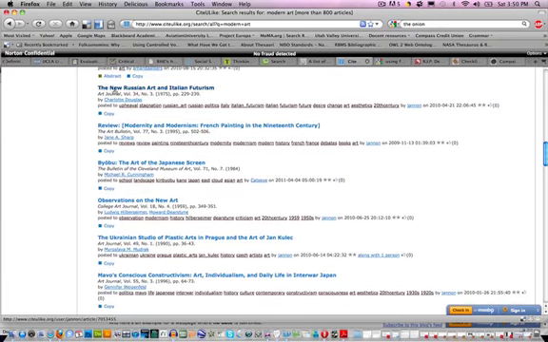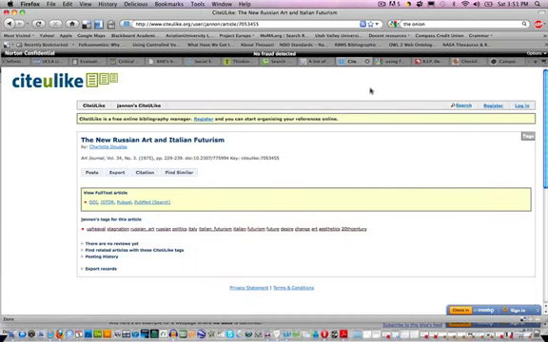For starters, I think I'm interested in the new Russian art and Italian Futurism. This should really give me a good sense of a very specific time in modern art. And this may actually give me a direction that I want to focus on for my future research efforts. I can see that it is from the Art Journal, which is a quality source, so I already know that I'm probably interested in this article. So let's go ahead and click the title and see what we get.